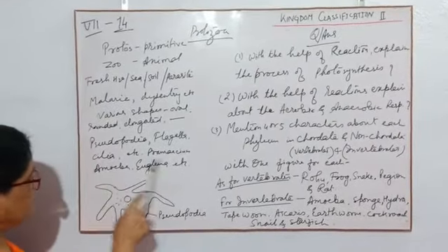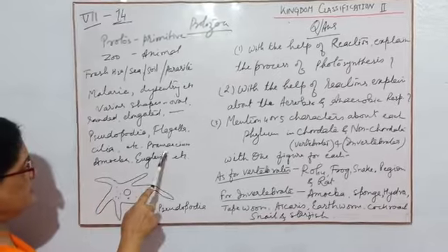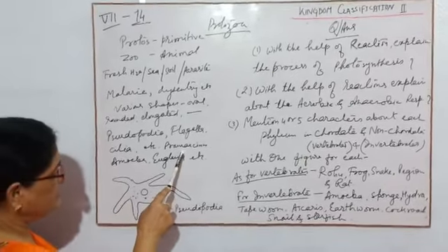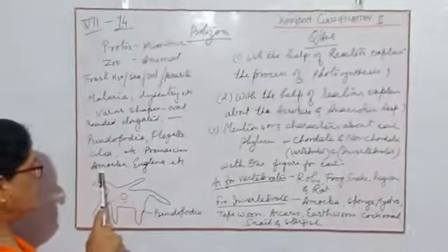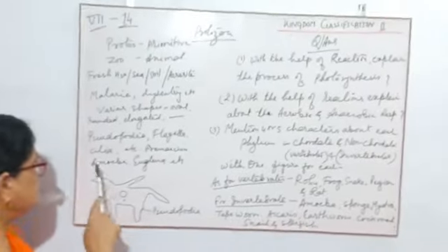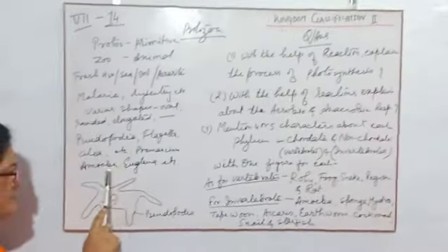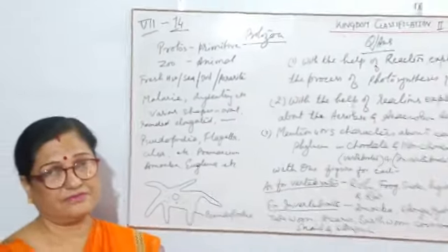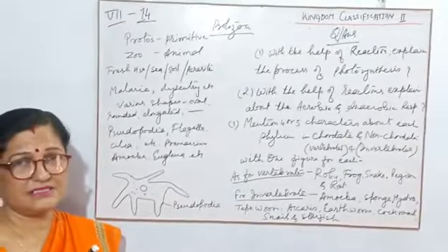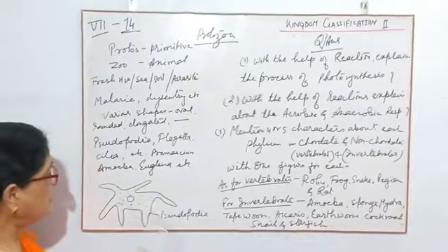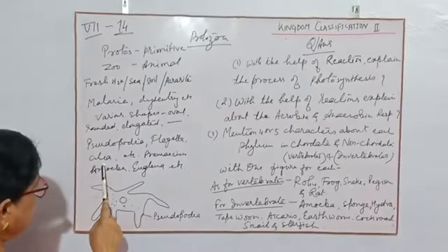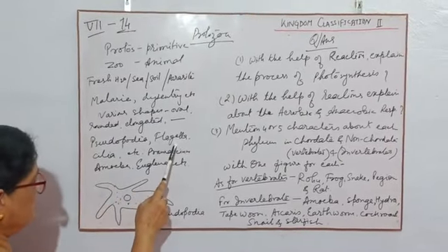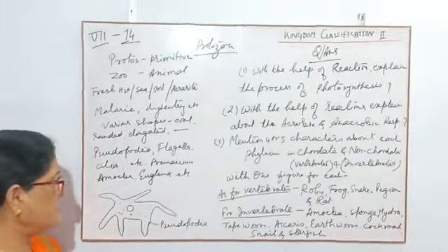One example of those having cilia is paramecium. But children, you should know, cilia and flagella have the same origin, or the same basic nature, only cilia are smaller in size. Flagella are longer in size, that is the difference.